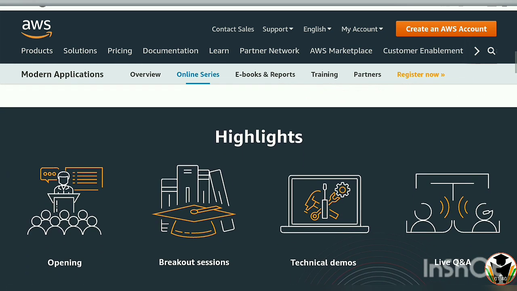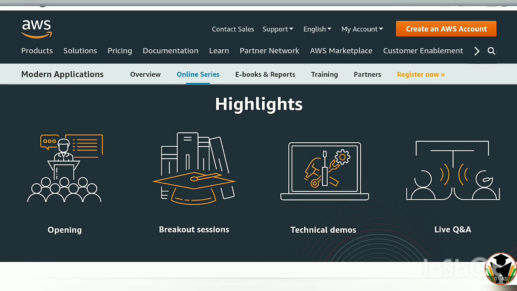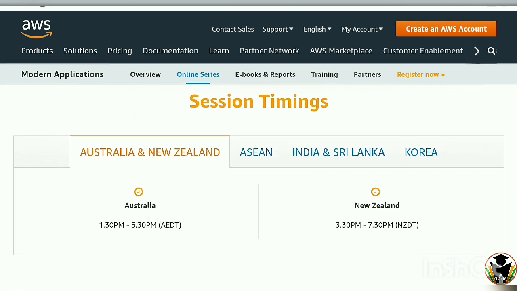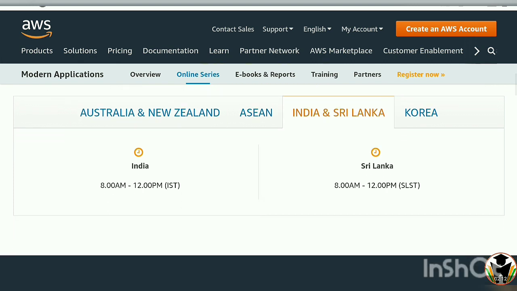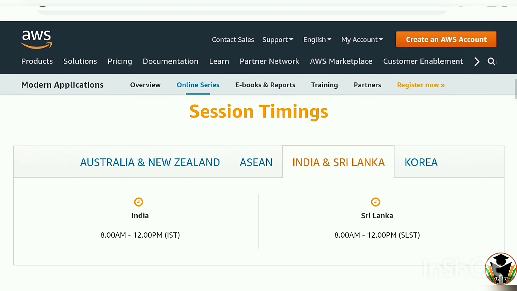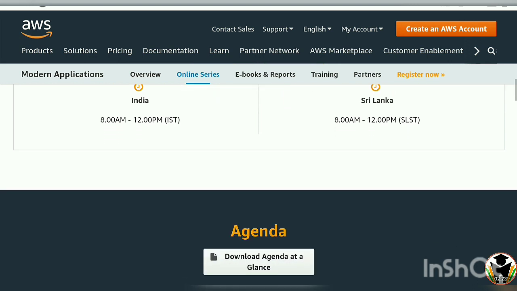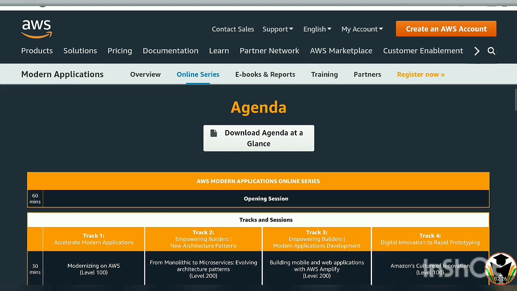And the most important thing here is that there is an opening session, breakout sessions, technical demos, and also live question and answer sessions. All the participants, I repeat, all the participants get a free certificate from Amazon Web Services. And here is the session timing for India. You can see from 8 am to 12 pm, a total of 4 hours to complete this. And as I mentioned initially, the date is the 15th of October.